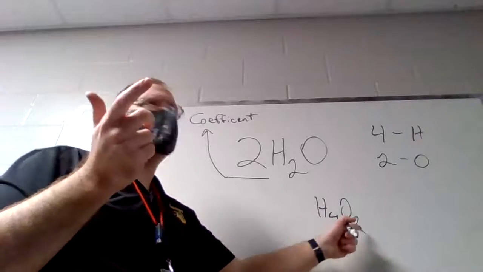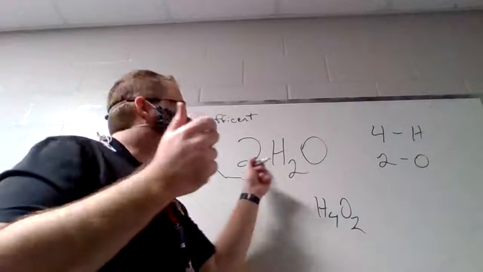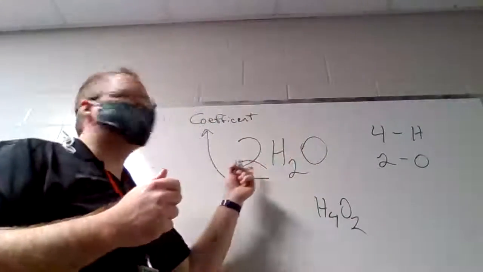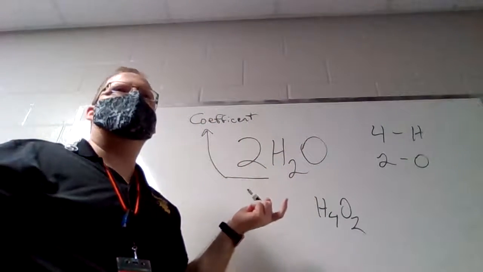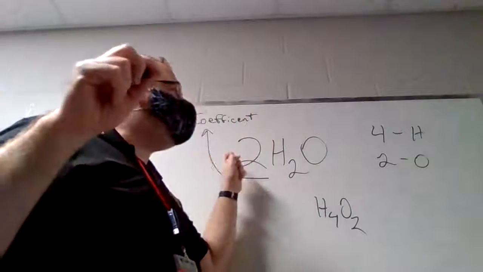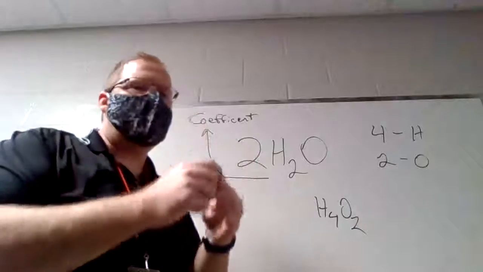Technically, if I made this molecule, it wouldn't be a water molecule. So the coefficients don't change your overall molecule. It just tells you how many of those molecules you have. Is everybody comfortable with that? So the coefficients are going to multiply by everything behind them when we have those.